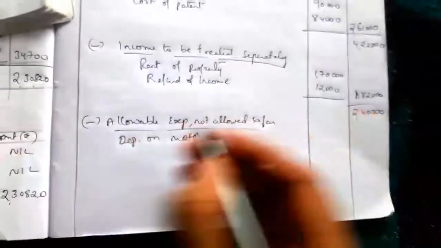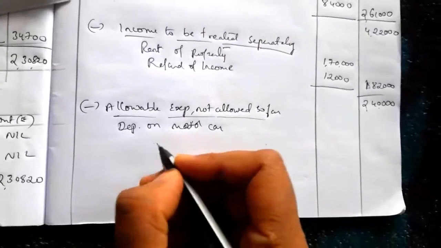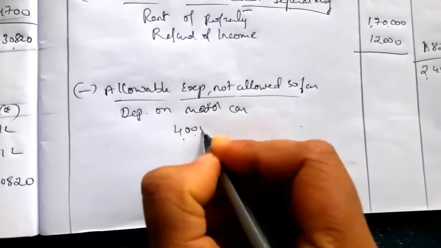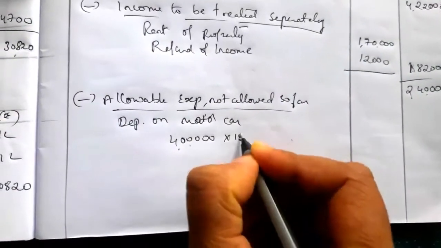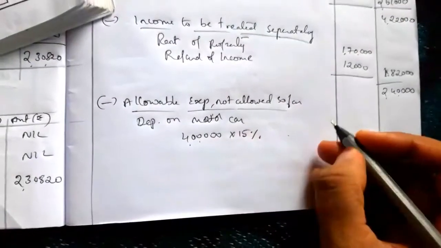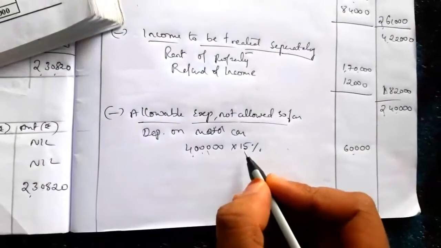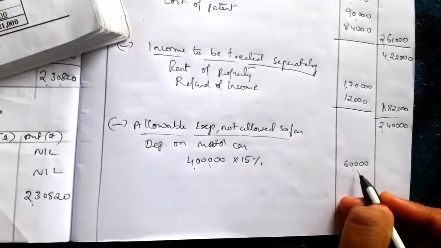Now we have to record the actual depreciation on motor car. The cost of motor car is 4 lakh. On 4 lakh we have to charge depreciation at 15%. So 4 lakh into 15%, the depreciation amount is 60,000. This is the actual depreciation.